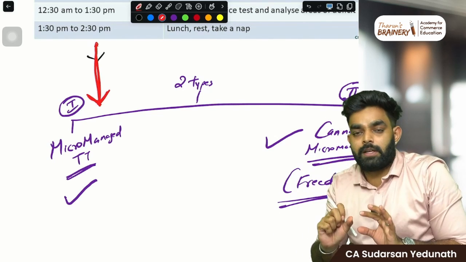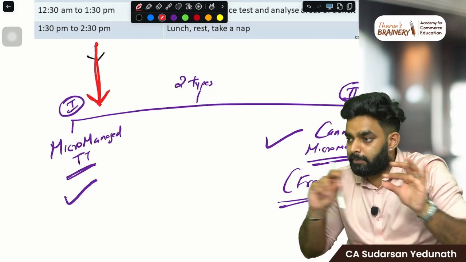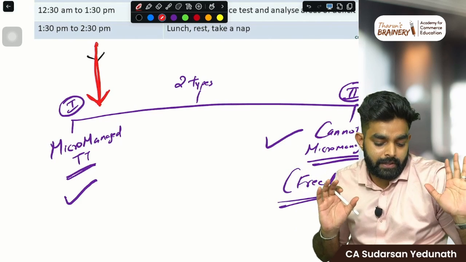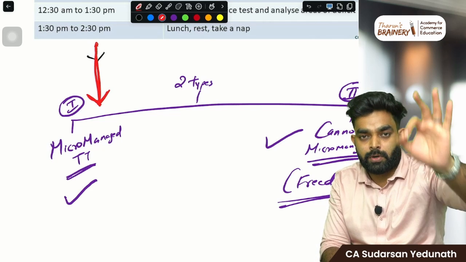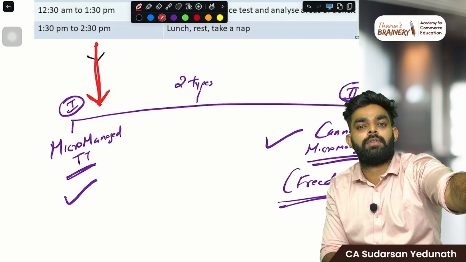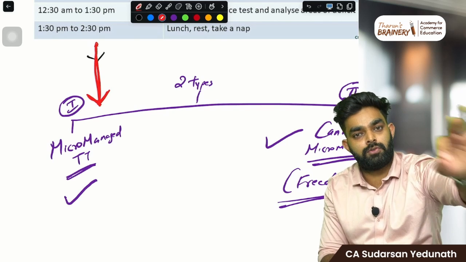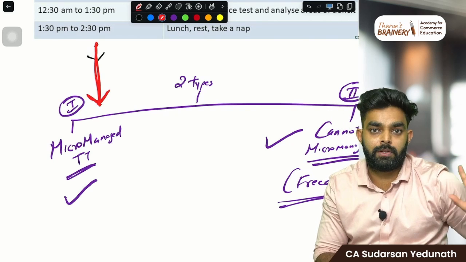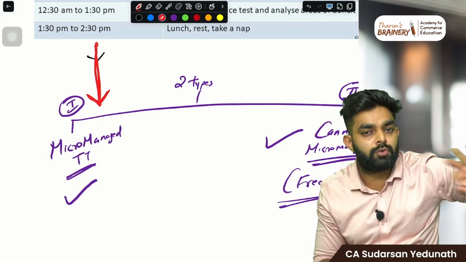You take the break for 10 minutes. After 1 hour of studying, then 10 minutes of break. The break timing is written and you only follow the timing and do it. If you are a student who can do that perfectly, or 80% of that, 70% of that, turn this video right here and go, because you are really good. You are super disciplined. No problem with you. Just continue following that.